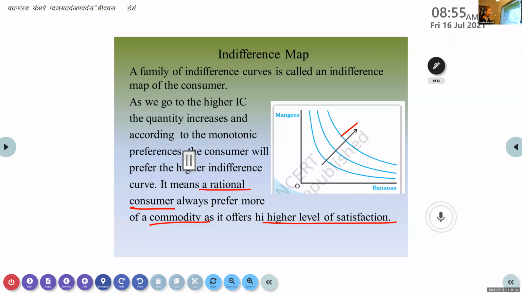What do you mean by monotonic preferences? The consumer will always prefer more of a commodity, not a high difference, but more of a commodity. Why do they prefer like that? Because it offers a high level of satisfaction. Okay, so this is what you mean by indifference map.